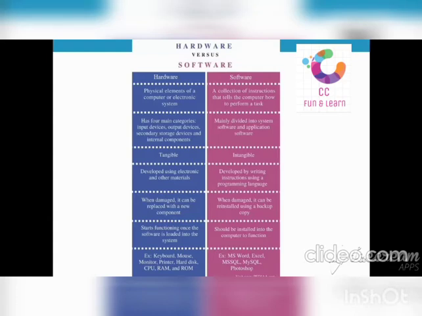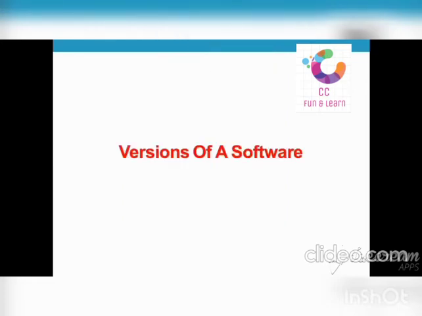Software is mainly divided into two: system software and application software. They are intangible, which means you cannot see them, you cannot hold them, and you cannot touch them. It is developed by writing instructions using a programming language. When they are damaged, it can be reinstalled using a backup copy. It should be installed into the computer to function. Examples of software are MS Office, Word, Excel, Photoshop, etc.